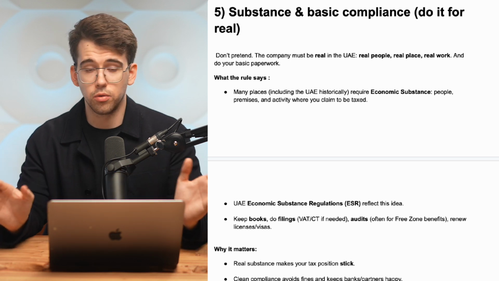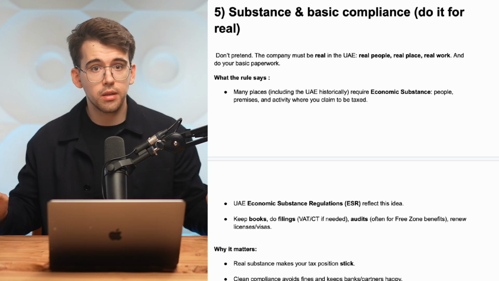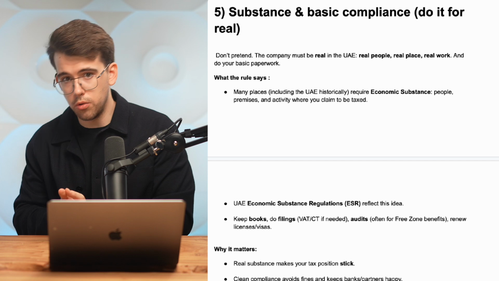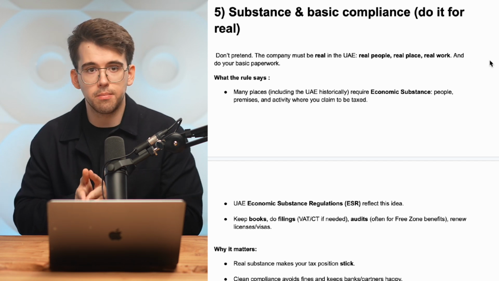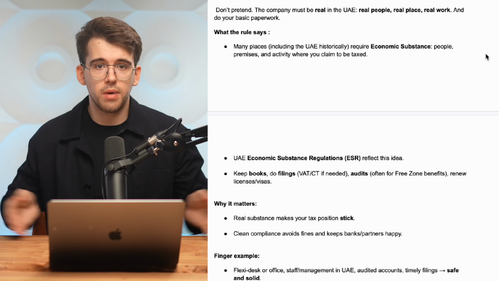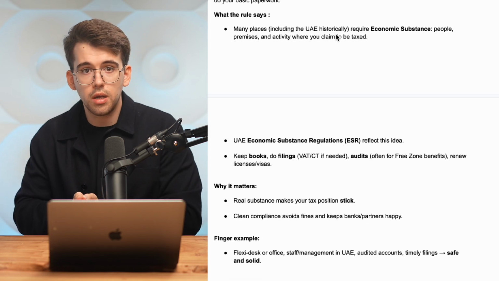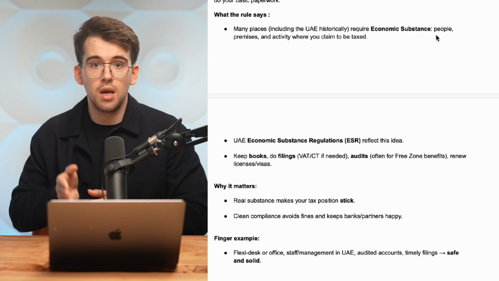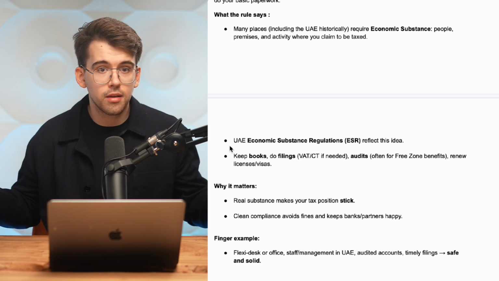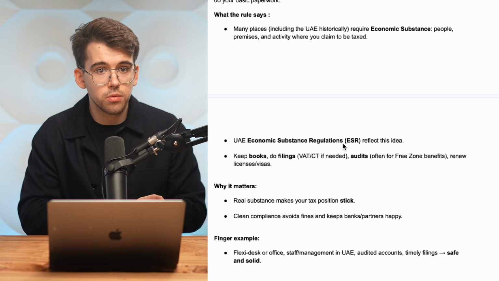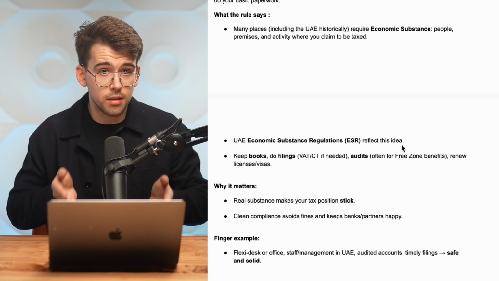The fifth one: substance and basic compliance. I'm seriously telling you, do it for real. Don't pretend. The company must be real in the UAE: real people, real place, and real work. Do your basic paperwork. And let's see what the rule says. Many places, including the UAE, historically require economic substance: people, premises, and activity where you claim to be taxed. And the UAE economic substance regulations, which is ESR, reflect this idea.